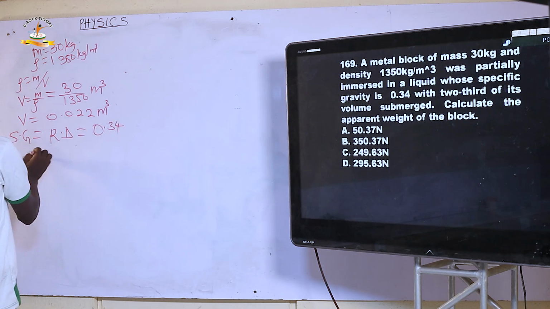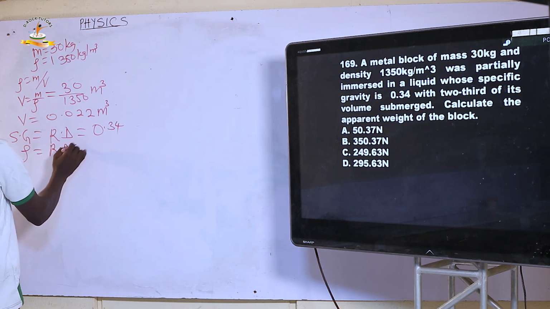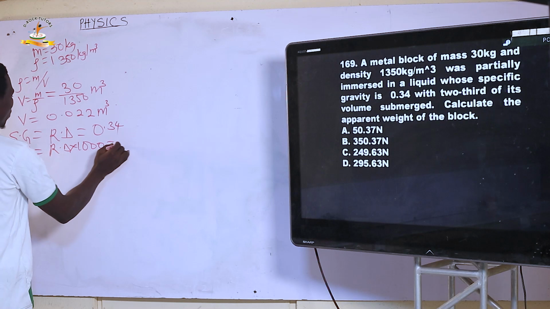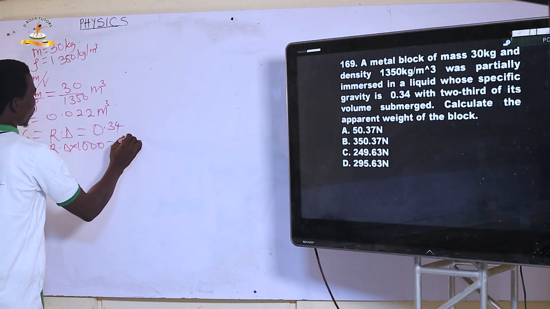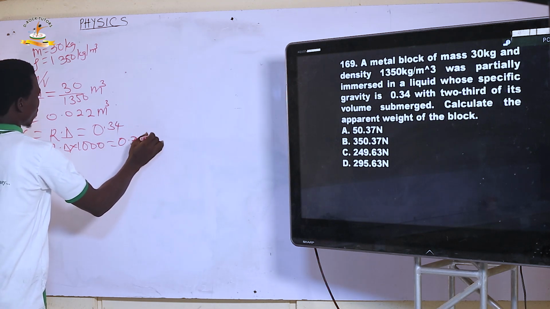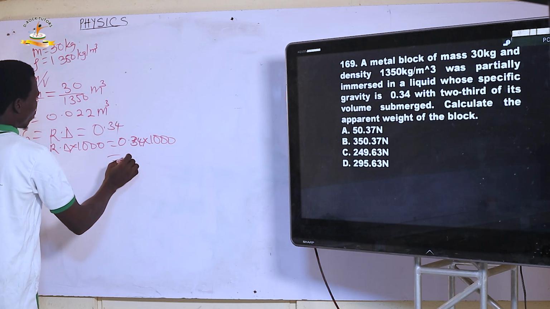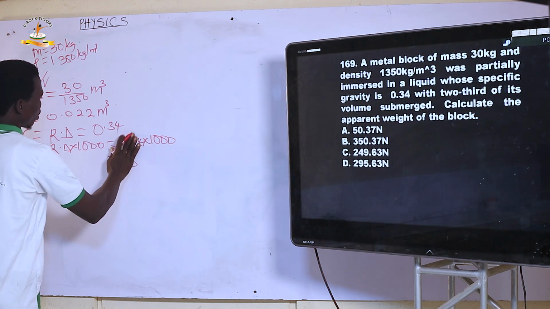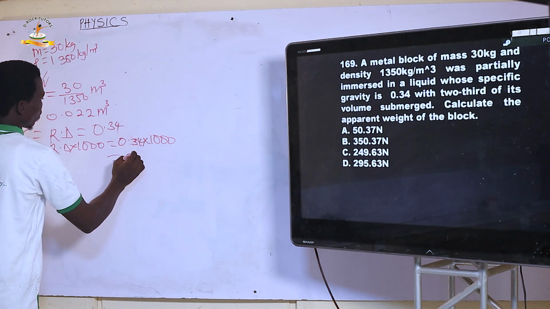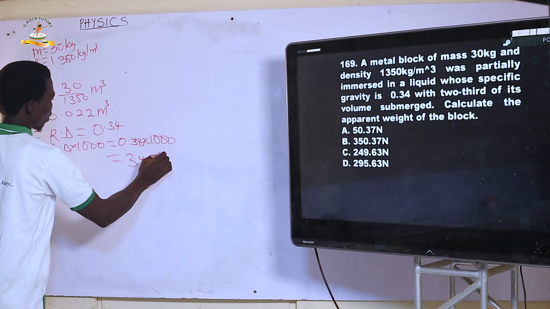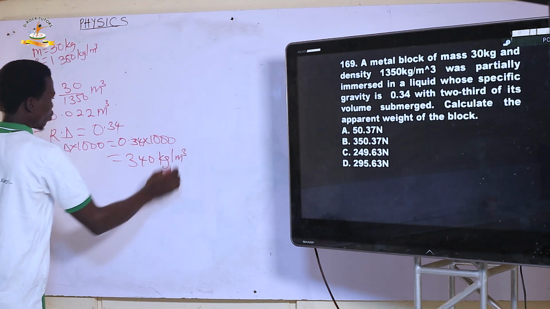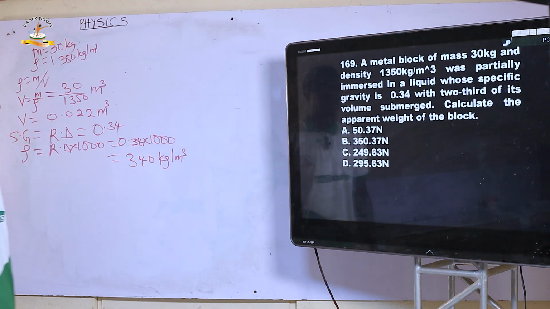It means the density of that liquid will be relative density times 1000, which is 0.34 times 1000, and this is going to be 340 kilogram per meter cube.